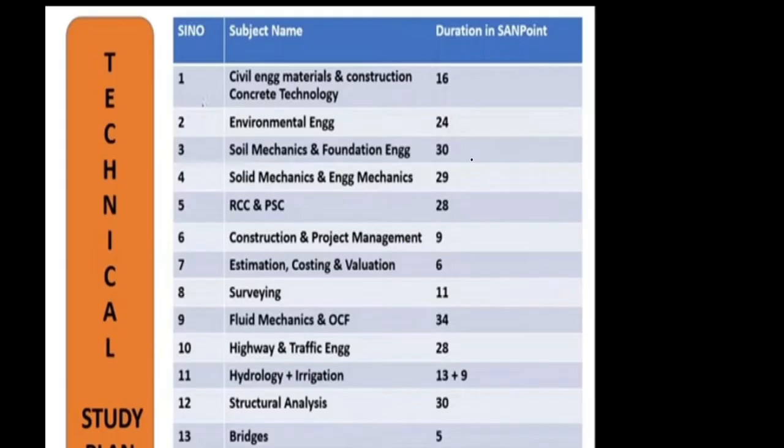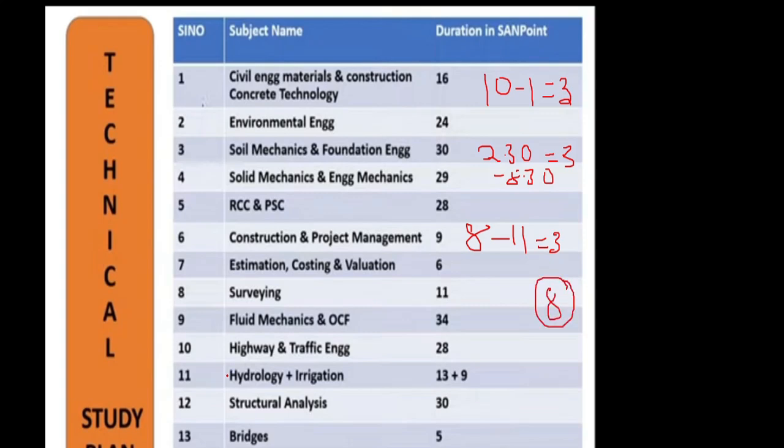Now let's understand the number of hours you need to devote per day. These are the durations of the courses in our SANPoint portal. The ideal time for students who are completely devoting themselves to these exams: if you study 10 to 1 in the morning, that is 3 hours. Then 2:30 to 5:30, another 3 hours, and again at night from 8 to 11, 3 hours. So on average at least 8 hours. It would be 9 hours, but I am taking an average of 8 hours. If you prepare for 8 hours, that is more than enough.